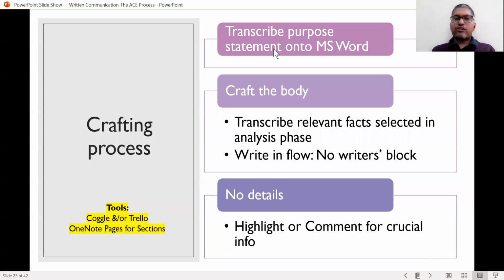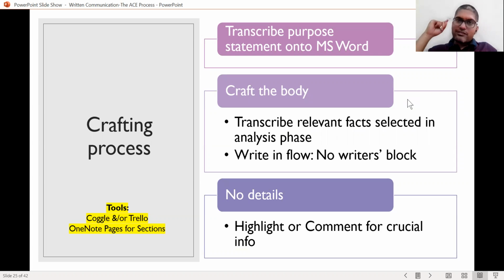How? First, you transcribe. Pick up the purpose statement that you had written with your pen on paper and transcribe that as the first sentence in your Microsoft Word document or any word processor wherever you are writing. You follow it by crafting the whole body. Bring in the relevant facts that you had picked up in the analysis phase, and do not worry about the details right now. There are section headers, and there are relevant facts that need to be put in.